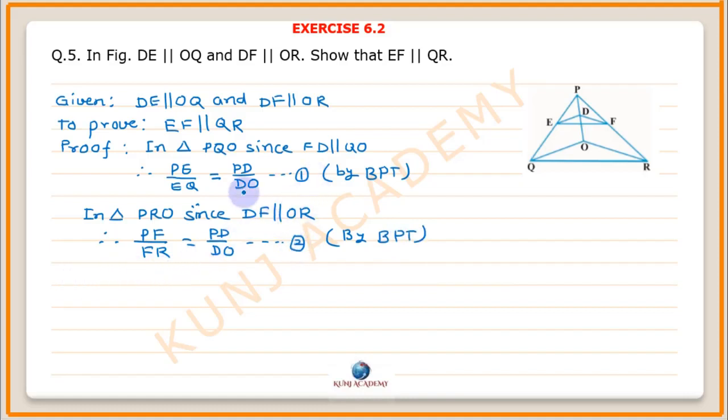From 1 and 2, we see that their right hand sides are equal. Therefore, their left hand sides will also be equal.